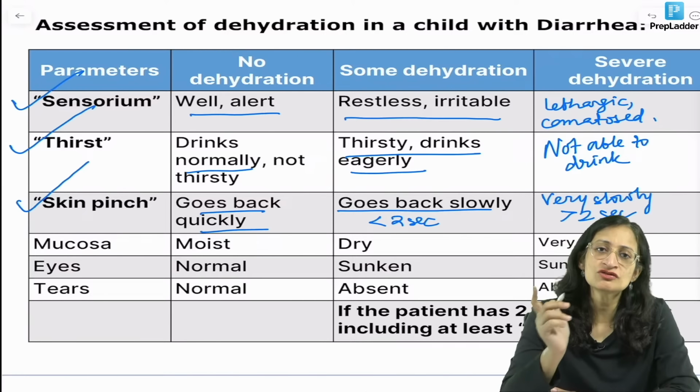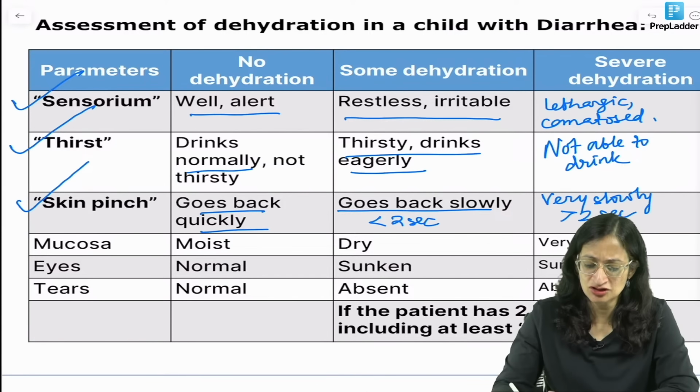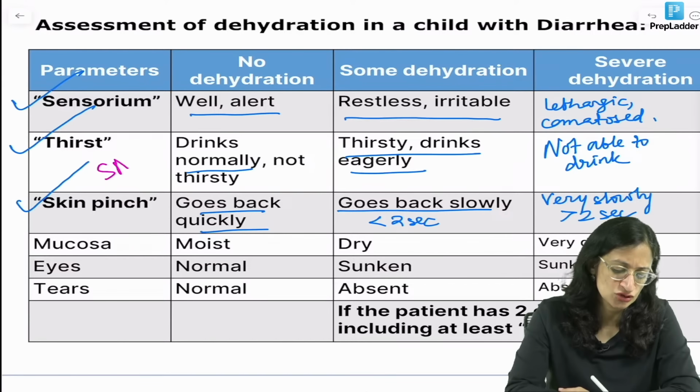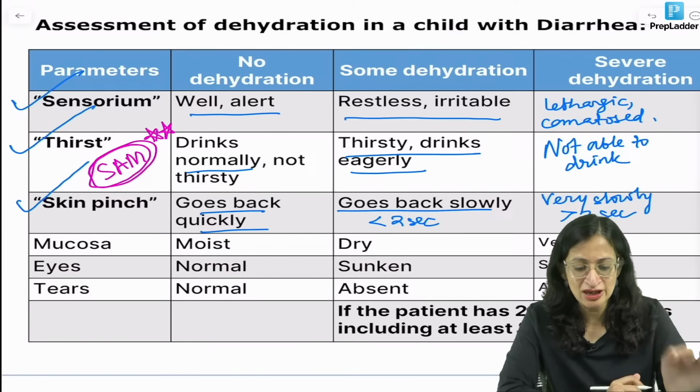Again, which of these can you tell me is the most important method of assessing dehydration in a child with severe acute malnutrition? Yes, this has been asked previously. In a child with severe acute malnutrition, which is the best way?